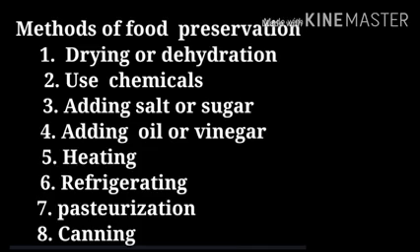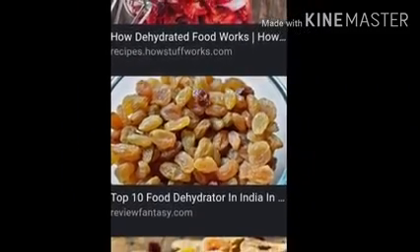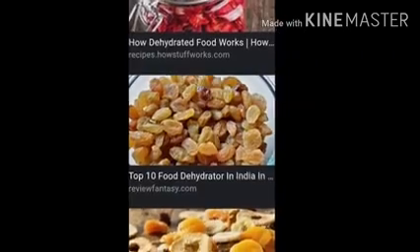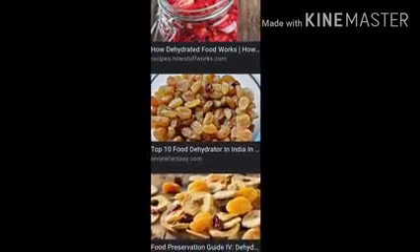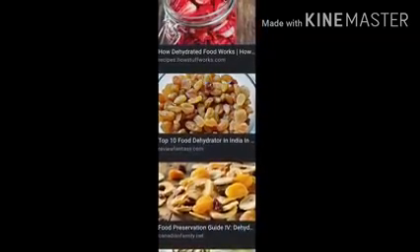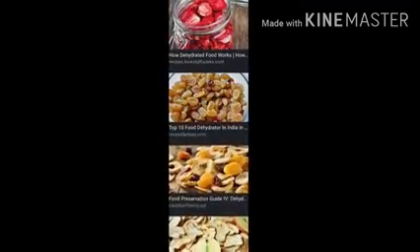Number 1, dehydration or drying of food. In this process, we are keeping the food item in the sun. The sun removes moisture or water from the food. This prevents the growth of microorganisms as they need the moisture to grow. Cereals, pulses, spices and dry fruits are preserved by this method.